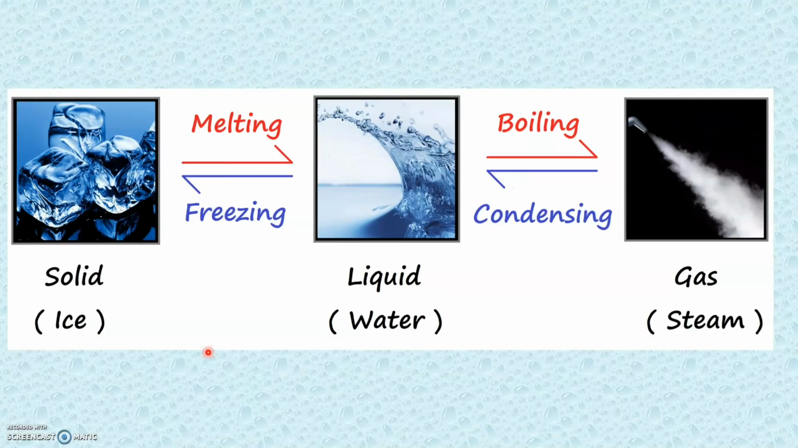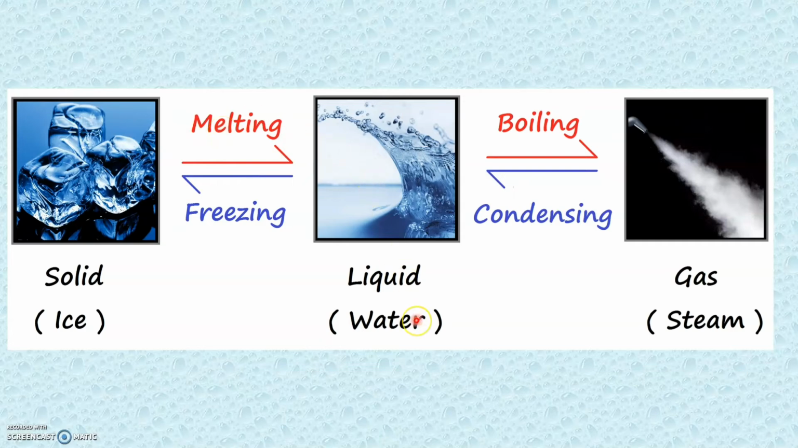So we have learnt that on heating ice, it turns into water, which means solid on heating, it turns into liquid state. And this process of a change of a solid into a liquid on heating is called the process of melting.